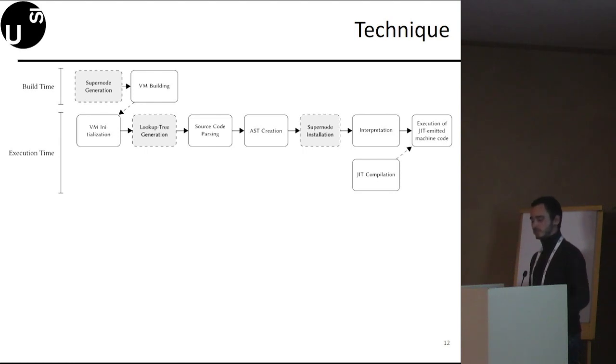When using a startup VM, one will need to build the VM at build time. Then, at execution time, the VM will need to be initialized. We can then proceed with source code parsing and then the AST creation. Finally, we can start interpretation. Later on, when the code has been JIT compiled, we proceed with the execution of the code emitted by the JIT compiler.